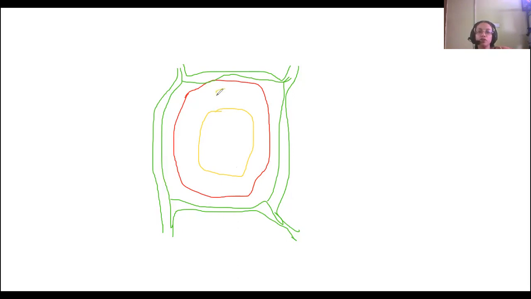Then you need to draw some mitochondria here, with the cristae, like this. Then some endoplasmic reticulum, then some ribosomes, some attached to them like dots.